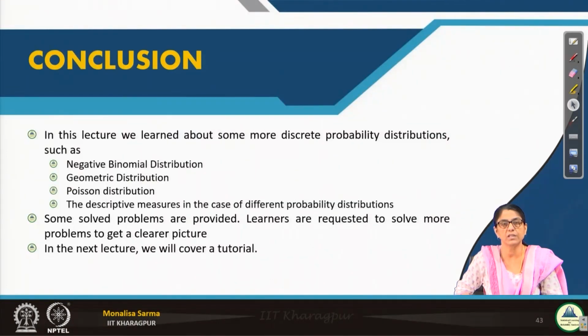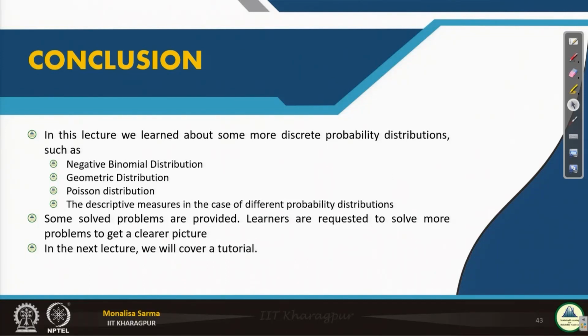Okay. So, to conclude this lecture, we have discussed the negative binomial distribution, the geometric distribution, and the Poisson distribution. We have also seen the descriptive measures of different probability distributions. Again, I request you to solve as many problems as possible, so that you become confident in all these distributions. And in the next lecture, we will cover a tutorial on these discrete probability distributions.